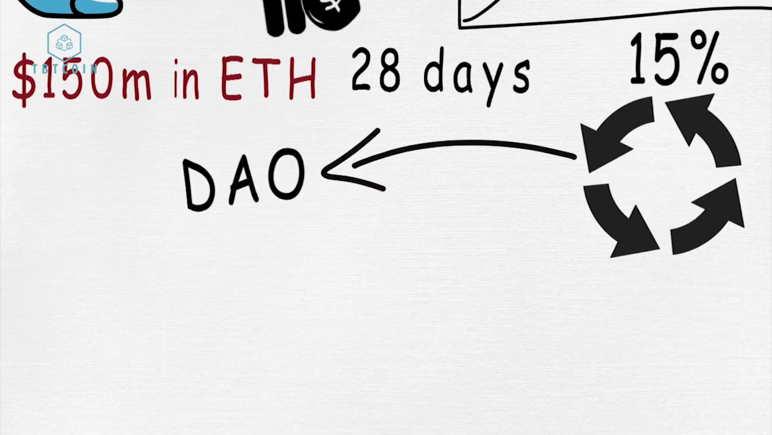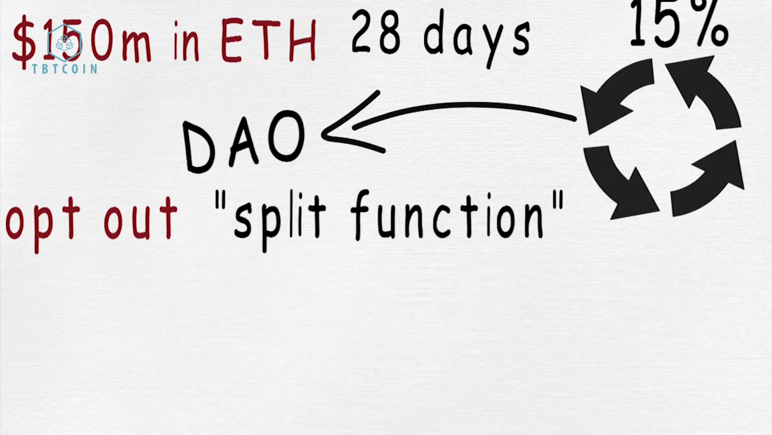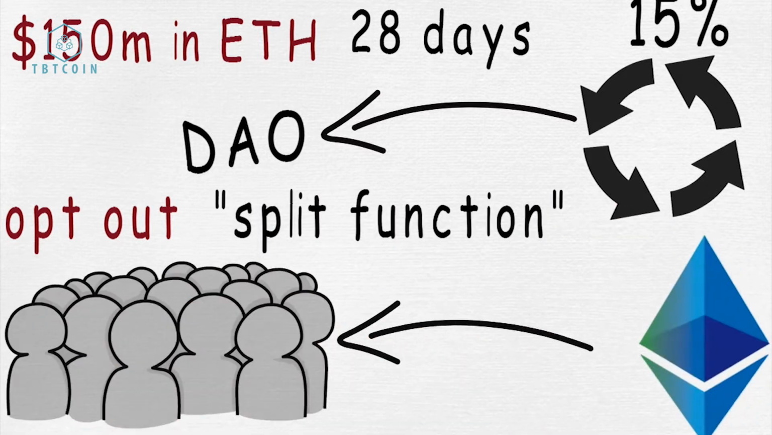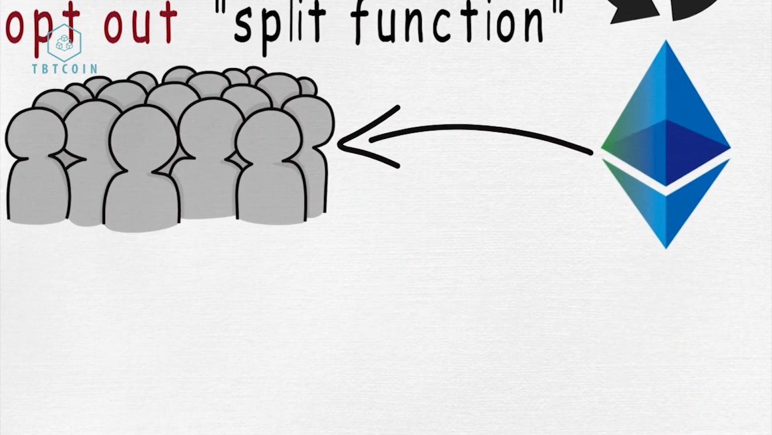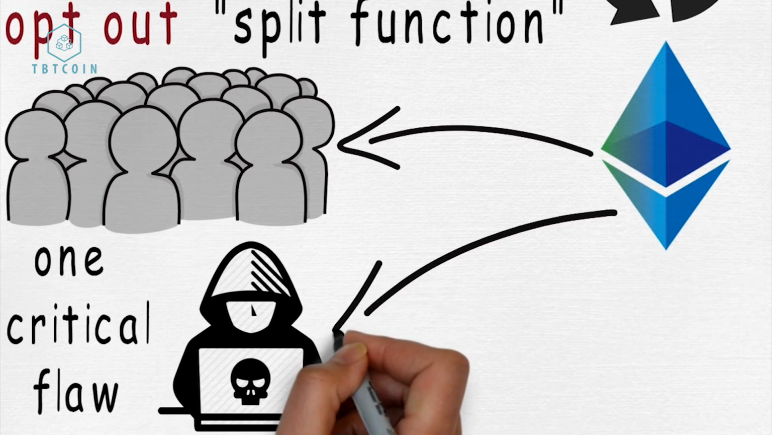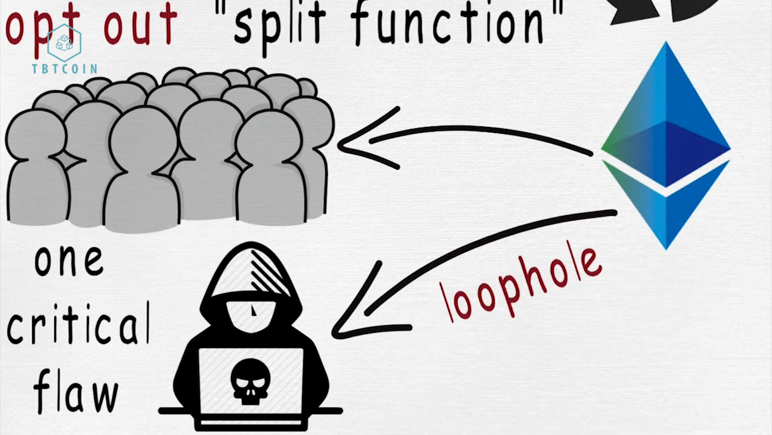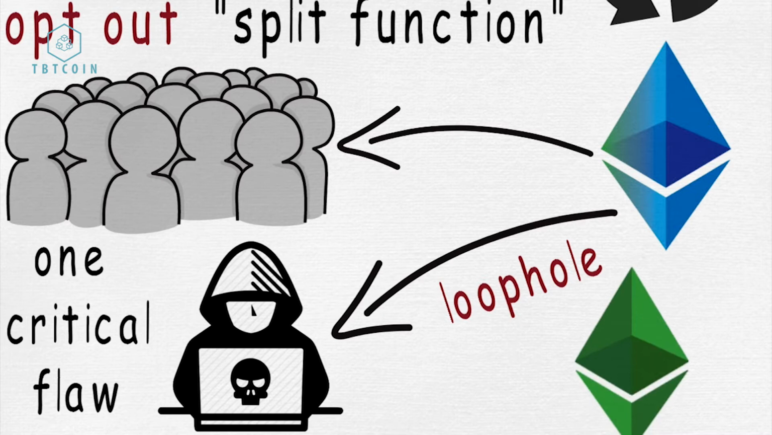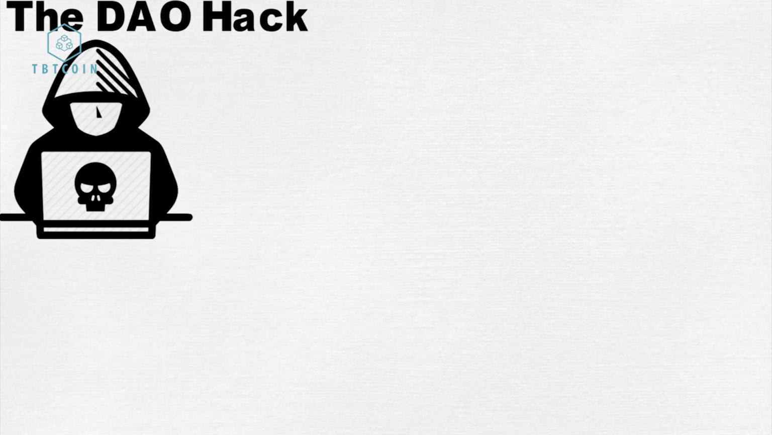In order to give users the option to opt out of any investment that they really disapproved of, they could access something called the split function. This would allow investors to get back Ethereum that they had already invested in the DAO. However, this also had one critical flaw in that it could also be used by hackers to extract funds. This was viewed by many people as a loophole that was never corrected and eventually led to the creation of Ethereum Classic.